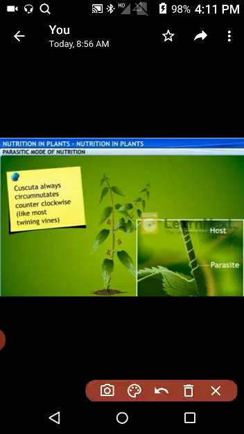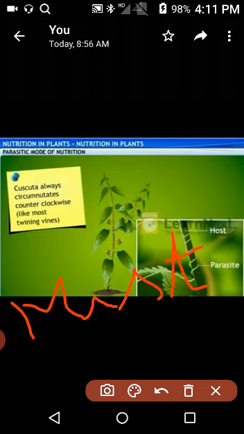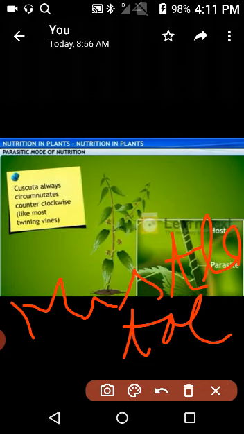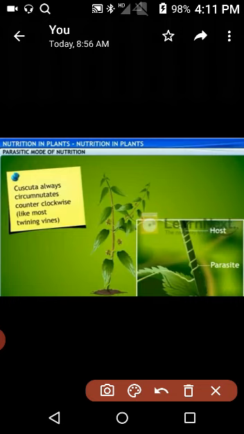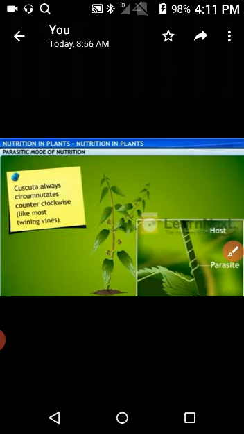Example, mistletoe is an example of a partial parasite because it makes its food itself but gets water and minerals from the host plant. So, mistletoe is the example of a partial parasite and cuscuta is the example of a total parasite.